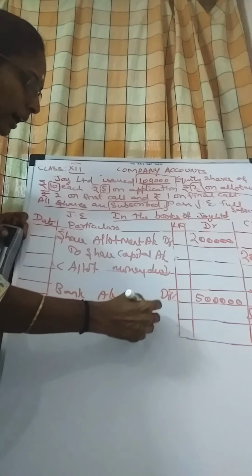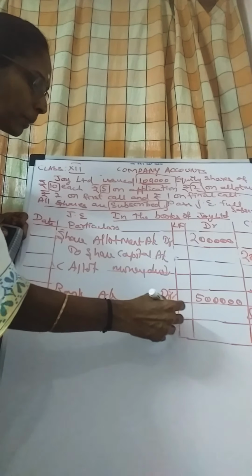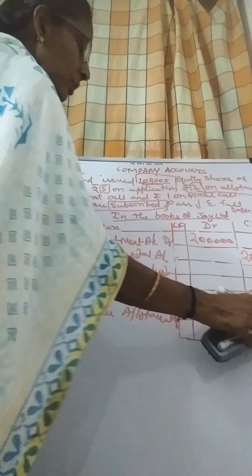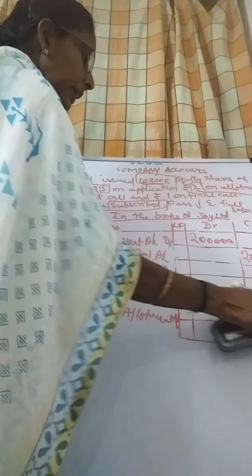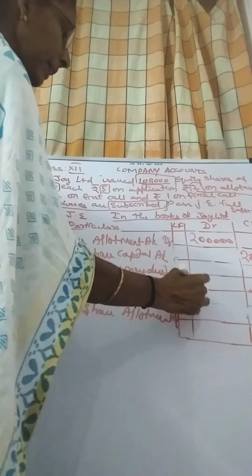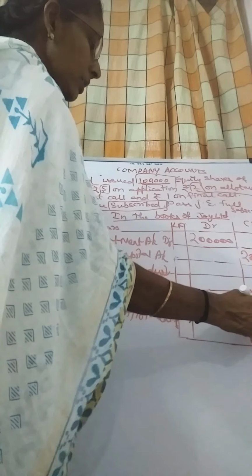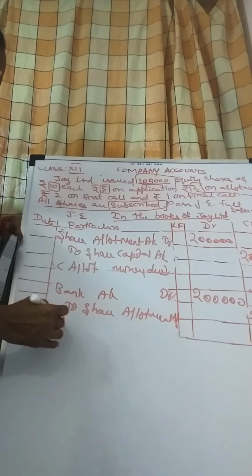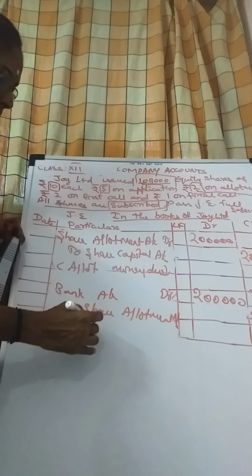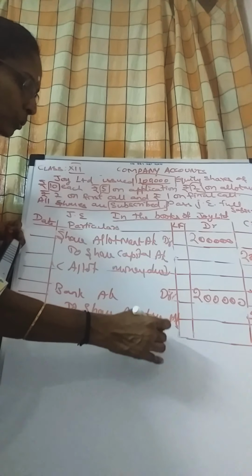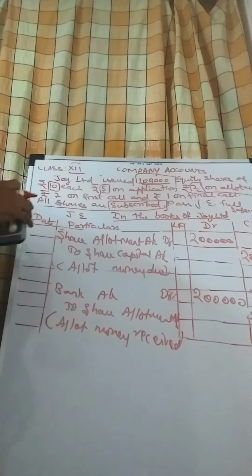Your debit amount is 1 lakh shares into 2 rupees each, that comes to 2 lakhs. Your credit amount is also 2 lakhs. The narration is allotment money received.